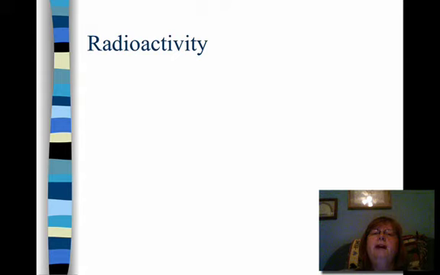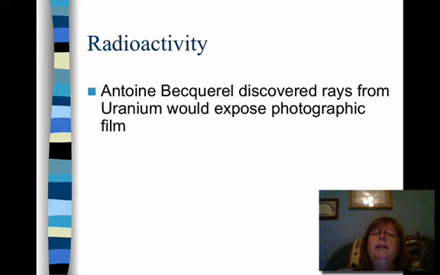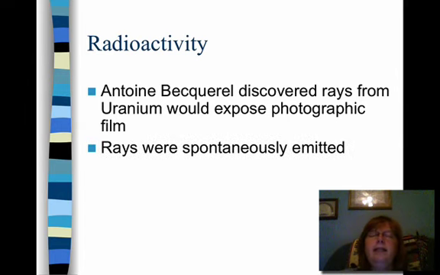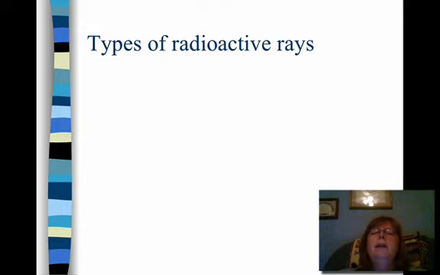Well, now we have to talk about radioactivity. And Becquerel was a scientist who discovered that uranium was just emitting some sort of rays that were exposing his photographic film. And these rays were just spontaneously being emitted. Well, Marie Curie named these rays radioactivity, which she said was the spontaneous emission of particles. She called elements that emit these rays radioactive. Well, there are several types of radioactive waves that we need to talk about.